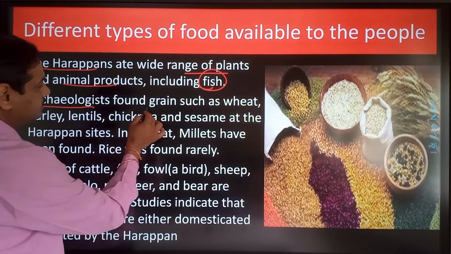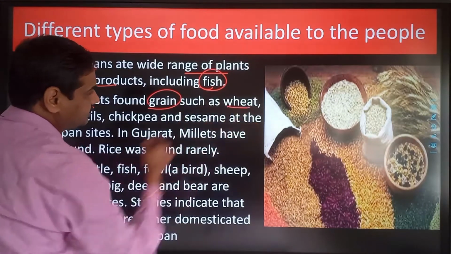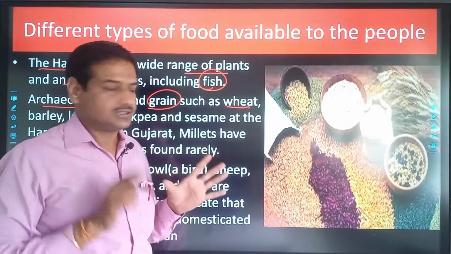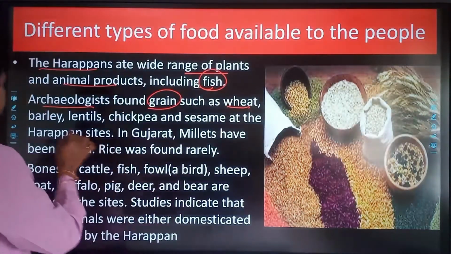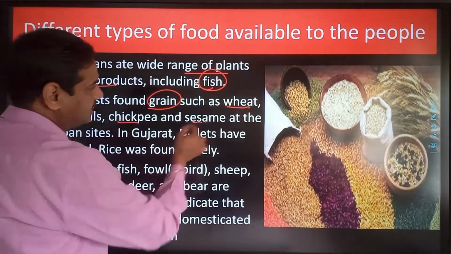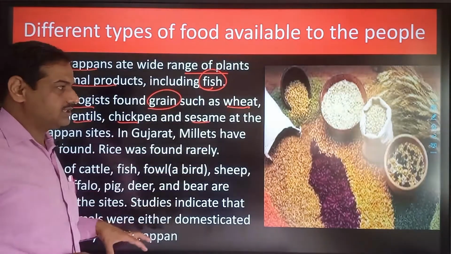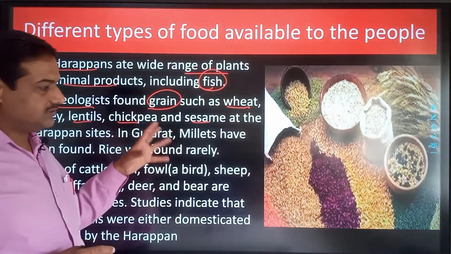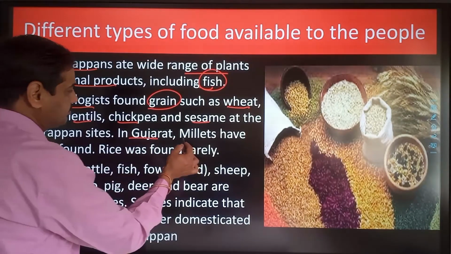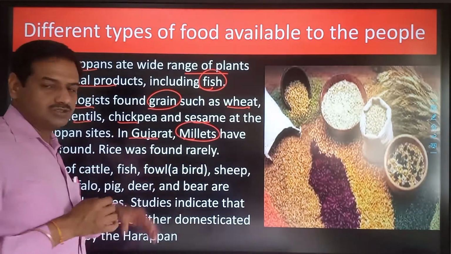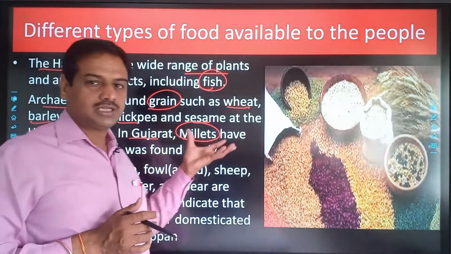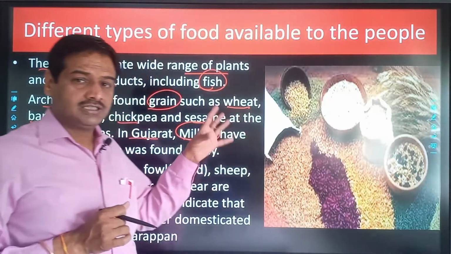Archaeologists also found grain such as wheat, and generally in northwestern India till date we consume wheat. So wheat was the staple food. Apart from that, barley, lentil, chickpea and sesamum. All these grains were consumed by the people of Harappan civilization. And in Gujarat and Rajasthan, millets were also found. Millet means mota anaj, which includes bajra. So food like bajra was also consumed by the people of Harappan civilization.